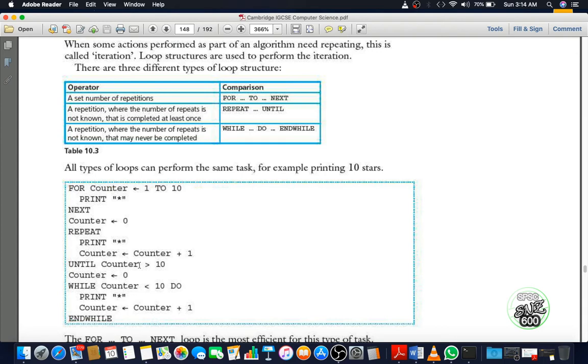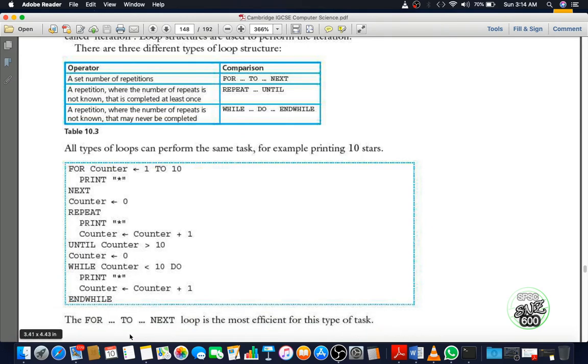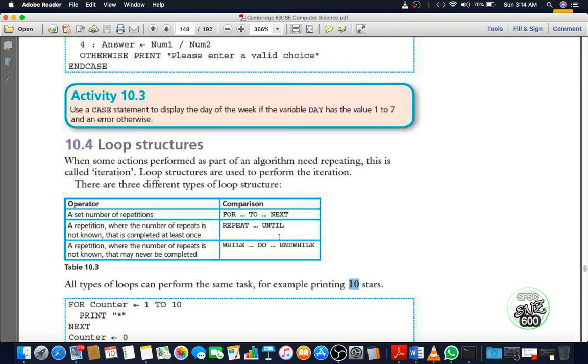So you have seen the differences in these three types of loop. They will do the same task, but there are differences in the code. For this program, the for to next loop is the most efficient, because we know the looping, how many times we have to print the stars. That repetition is fixed, so for this fixed number of loops, the for to next is a suitable loop.